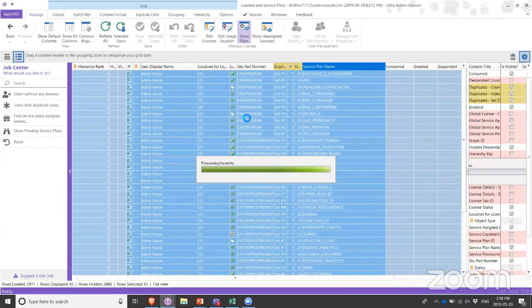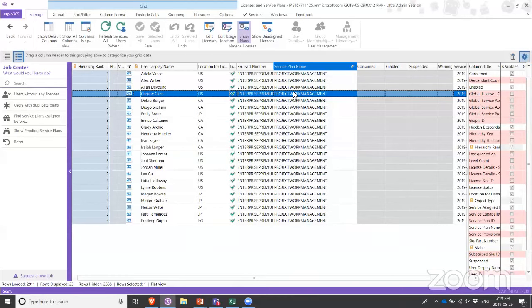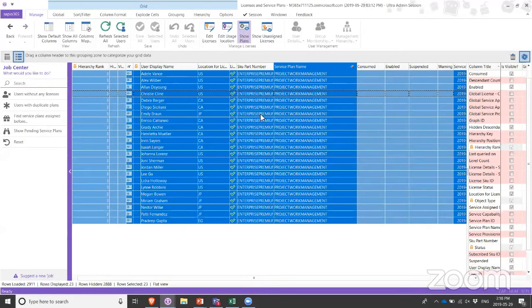Essentially, with these Job Center jobs, the idea is that we do things that you could also do in the FlexiGrid, but you don't need to know the FlexiGrid so well. So these Job Center jobs do all the work for you. Now, in the case of this customer, anything that they would have found, they would try and remove those service plans and see if the users complain, and if they do, they would give it back. So it brings us to the point that everything that we see here is action enabled. I can select one or multiple of these users and edit their licenses.